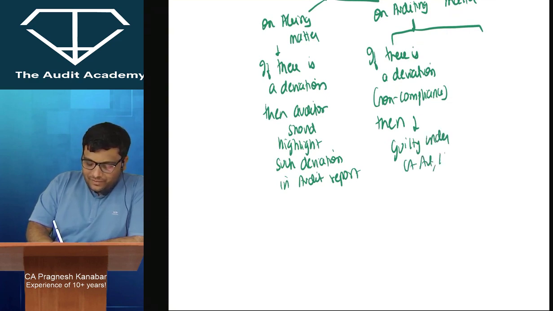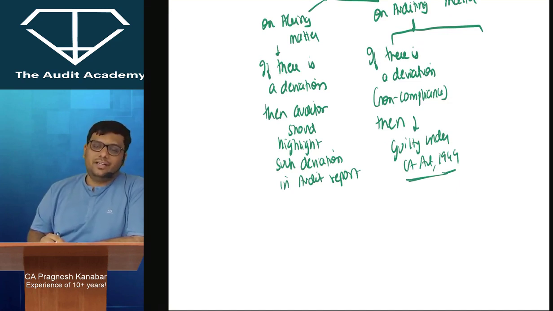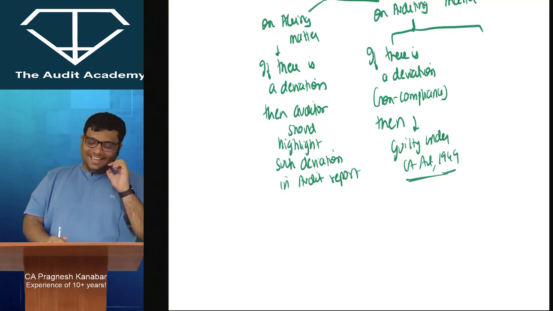Let us say it was perfectly possible for you to visit physically, but you were not in the mood that day. You had some mood swings, that is why you were not able to visit. Alright. Then please, the institute will also have some mood swing. And you will be held guilty under CA Act 1949.